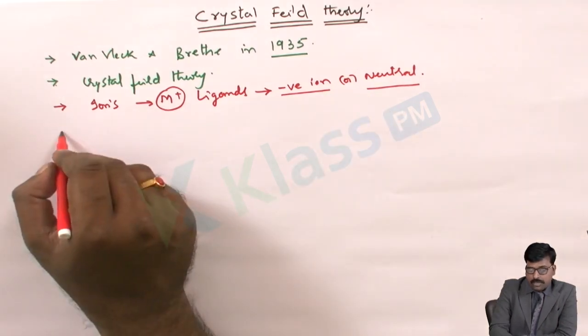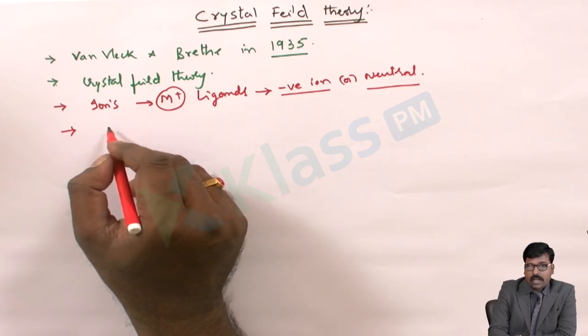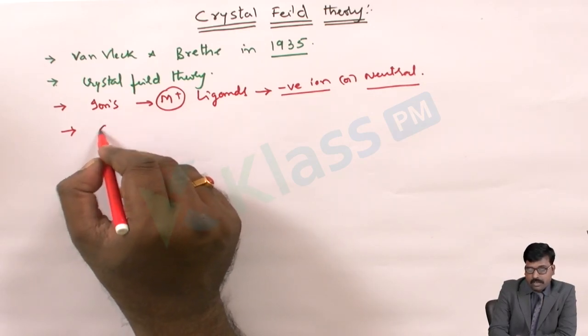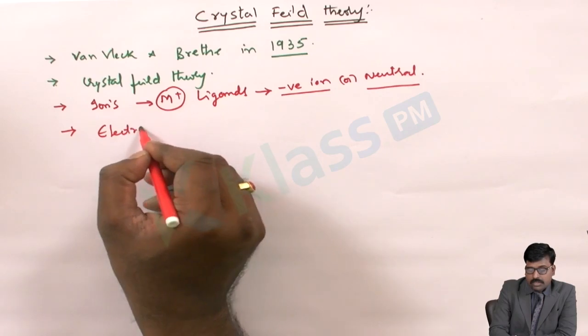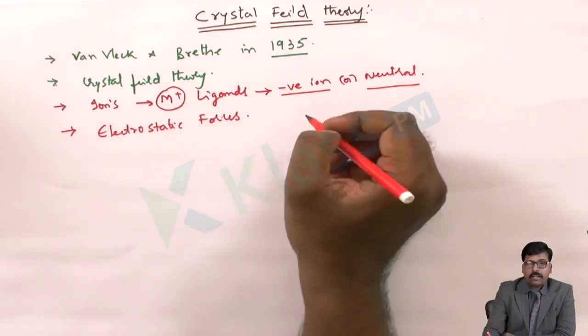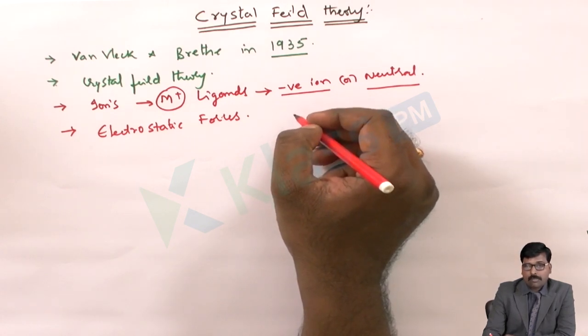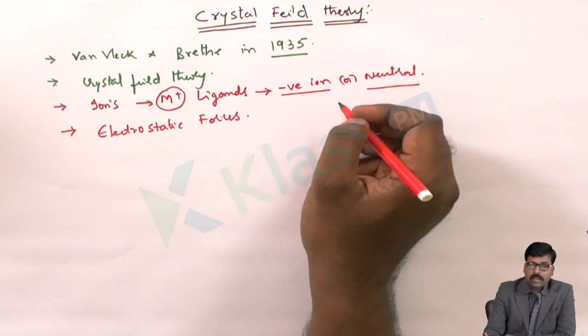So it states that the metal and the ligands are firmly bound only by electrostatic forces, and there is no overlapping of orbitals of the metal and the ligands.